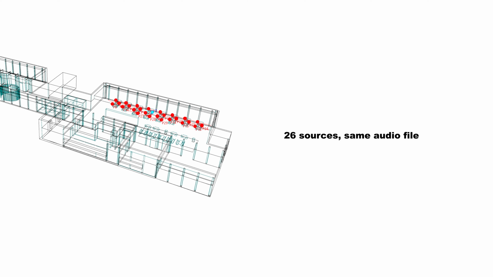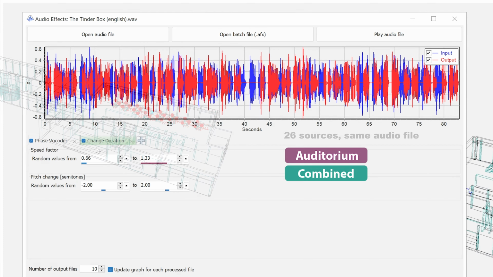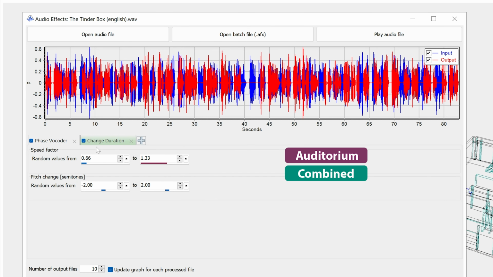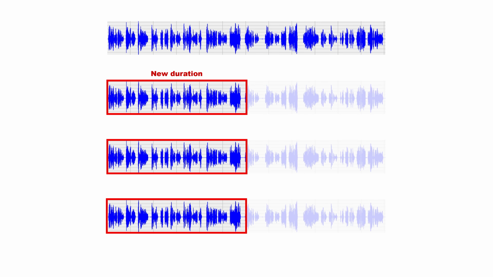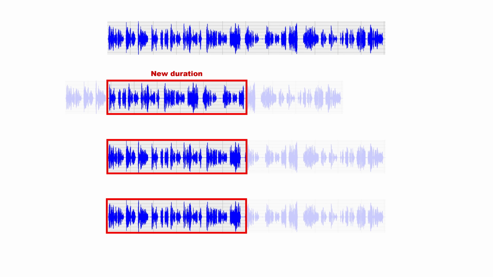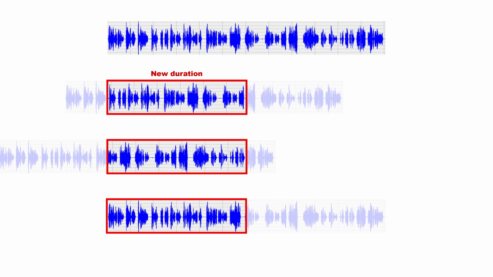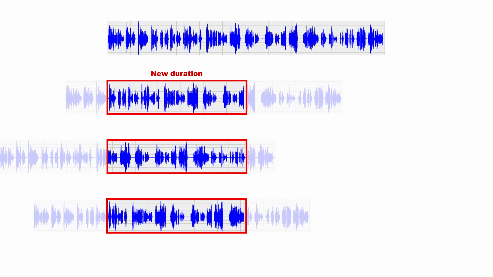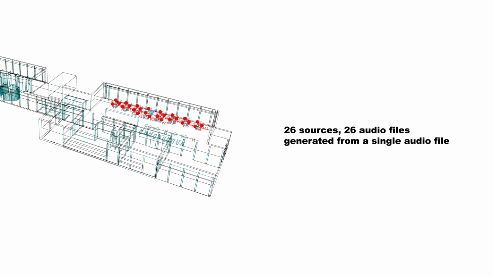So, for a realistic crowd auralization, it is required to use many uncorrelated audio files of speech. However, it can often be difficult to find a large group of such audio files. Audition Auditorium and Combined come with the Audio Effects tool, which allows you to take a single speech audio and from it generate many more audios with variations in timing, speed, pitch, and spectrum. This effectively results in a group of uncorrelated speech audios, which when put together will sound like a realistic crowd.